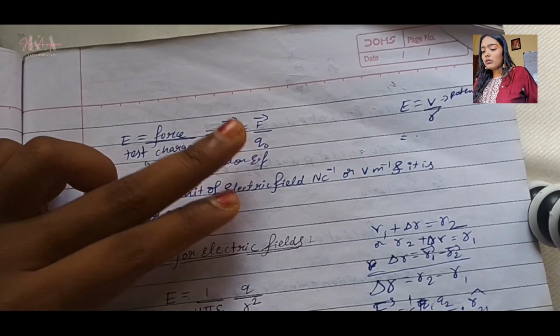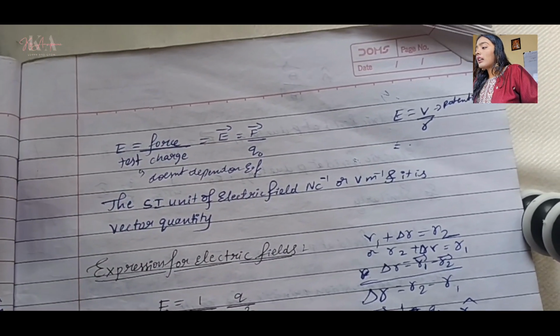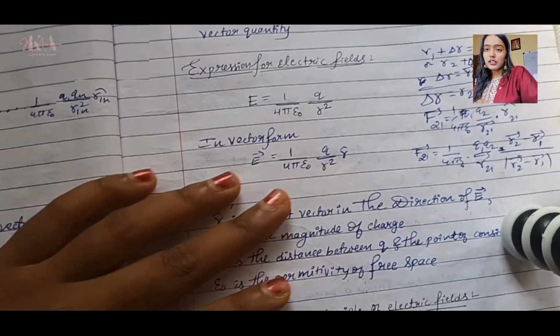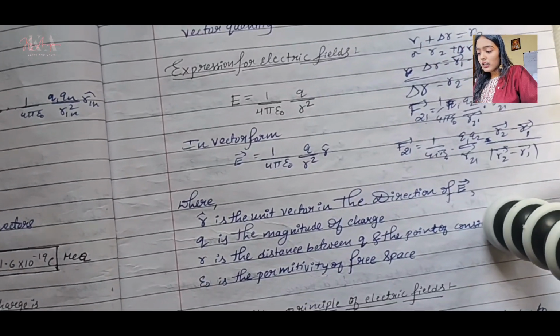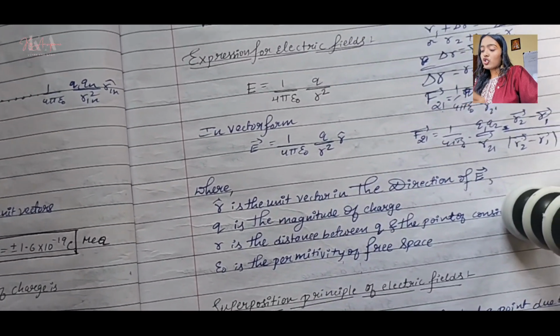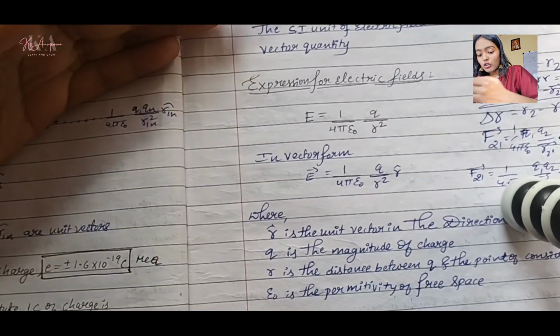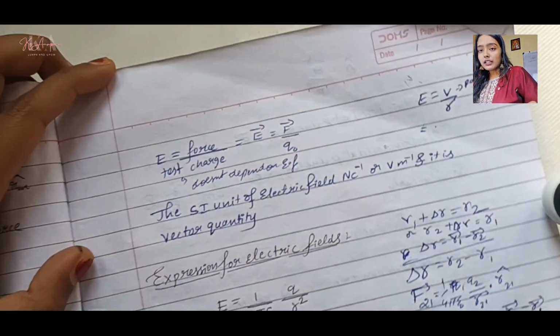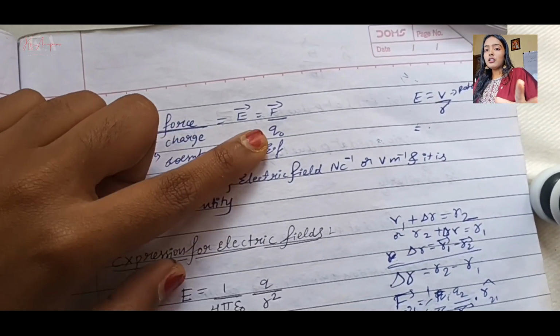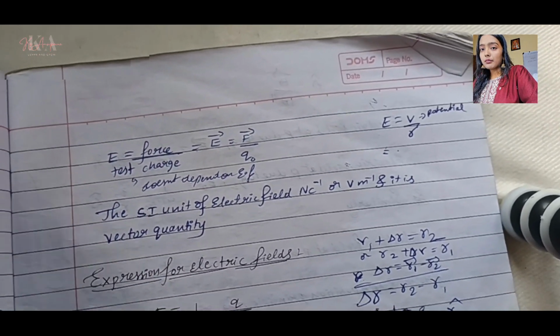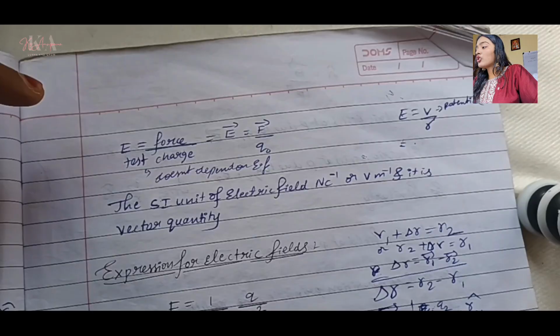And then we have the formula. So E is equal to F by Q naught. Here F is force. Q naught is a test charge. Means we have placed a unit positive charge to test the strength of the electric field. I mean, how much electric field that particular body experiences. So it is a test charge, what we call.